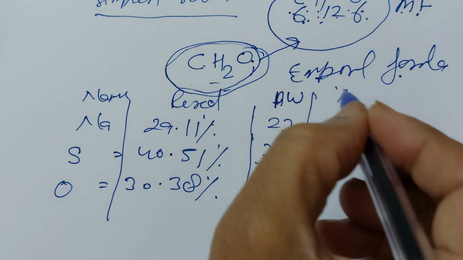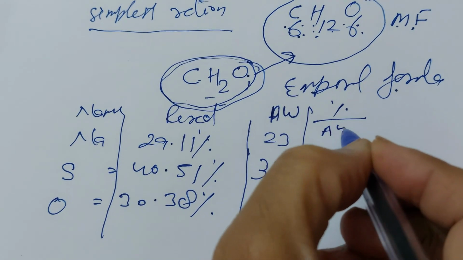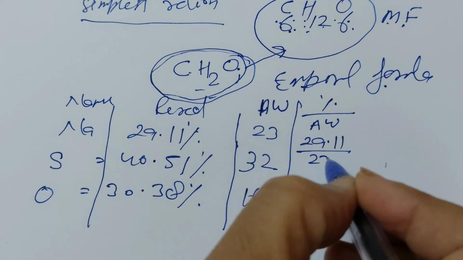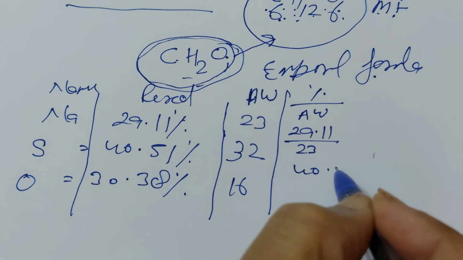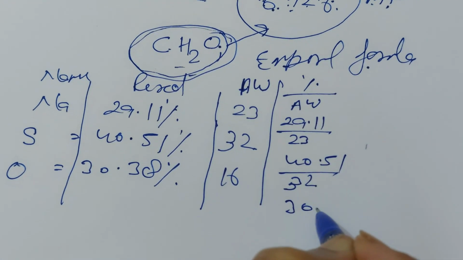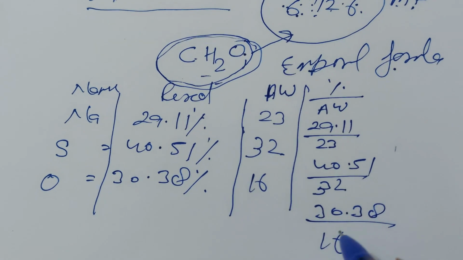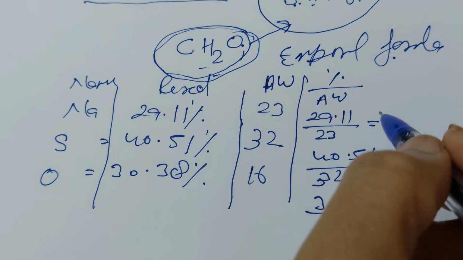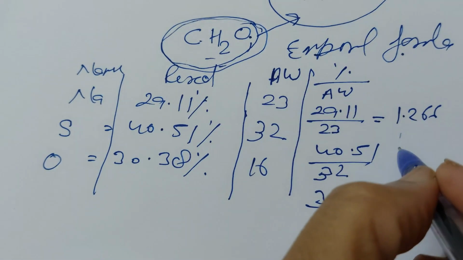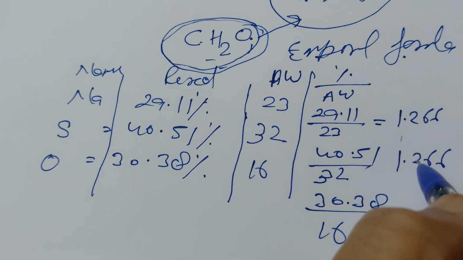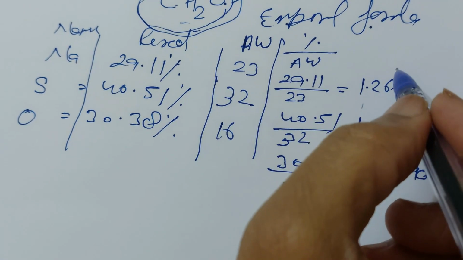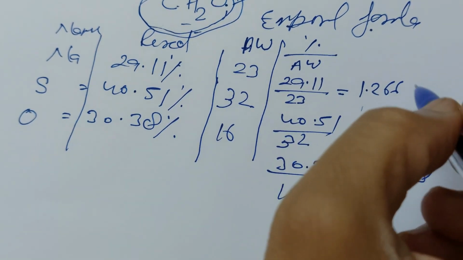Write the percentage upon atomic weight. So 29.11 upon 23, 40.51 upon 32, and 30.38 upon 16. The values are 1.266, 1.266 and 1.898. To find the ratio, divide by the smallest number.